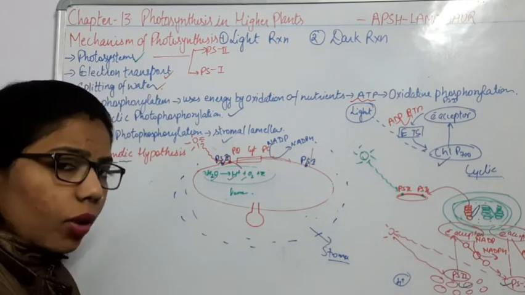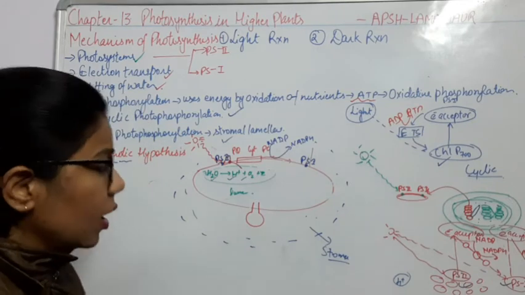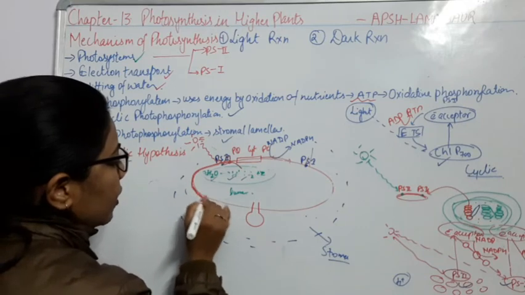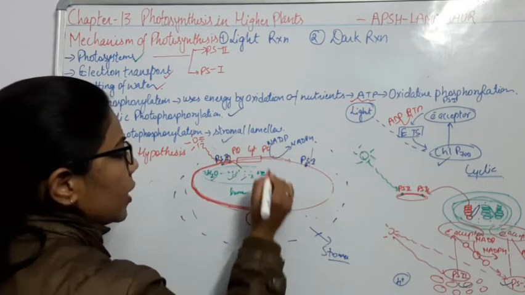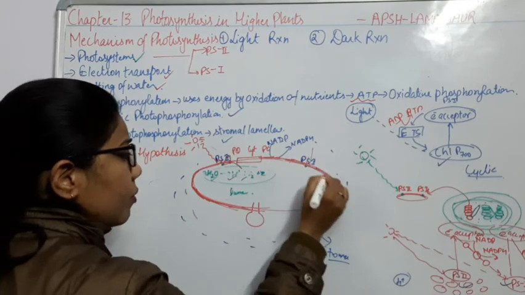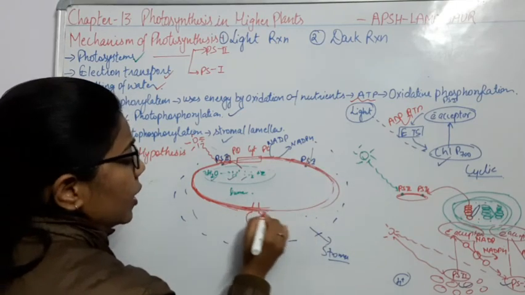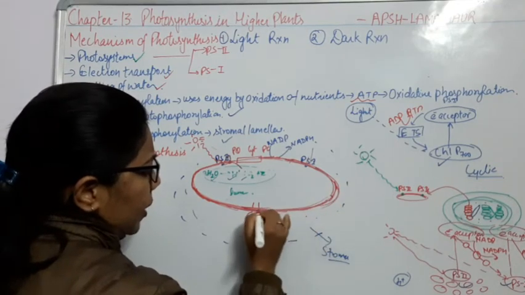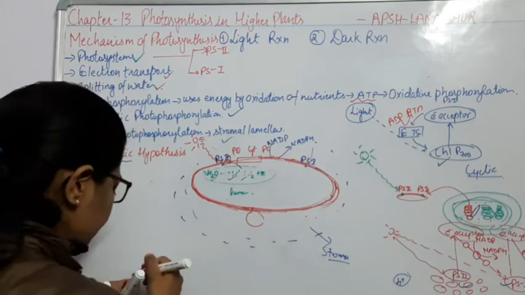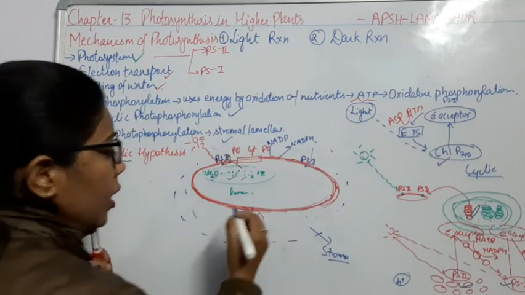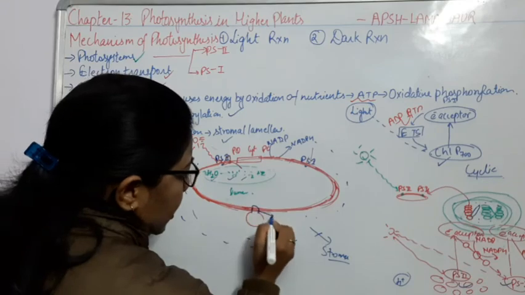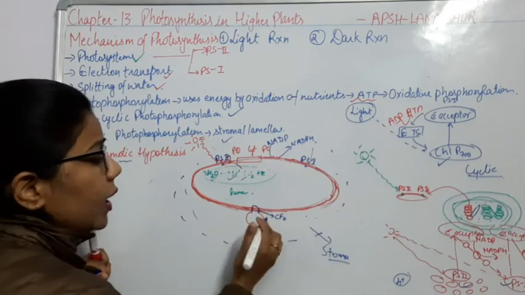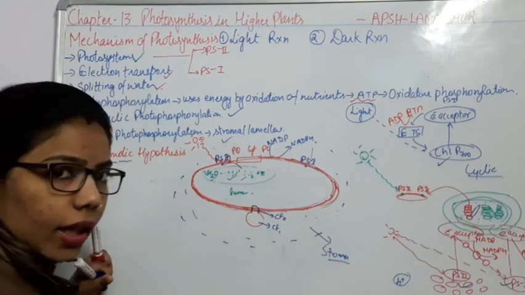So where is this CF0 present and where is the CF1 present? If I draw this membrane somewhat thick, you can observe that the part which is embedded in this membrane is known as CF0. I'm drawing with another pen. This is CF0, and the part which is protruding out from this membrane is known as CF1. Right? So two things are there.